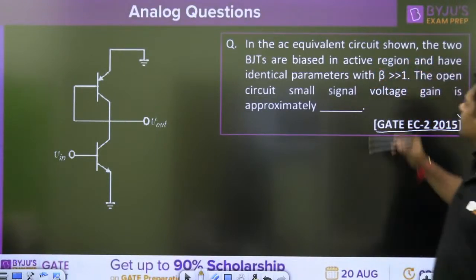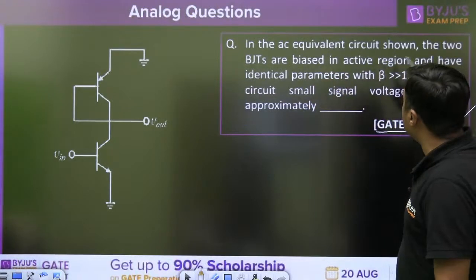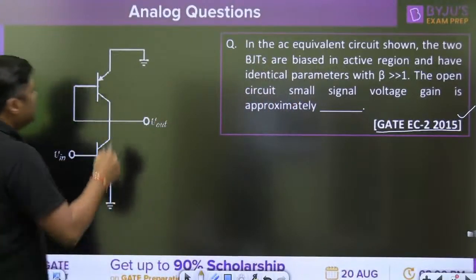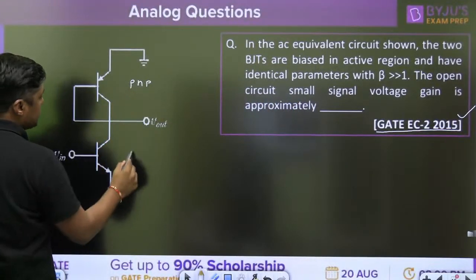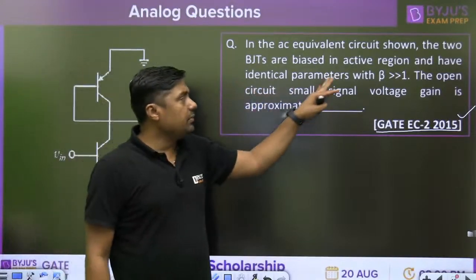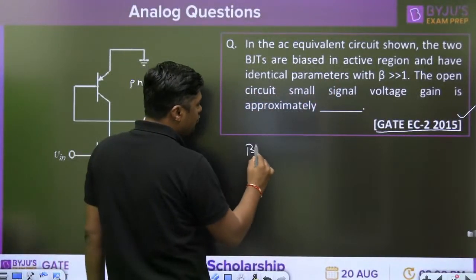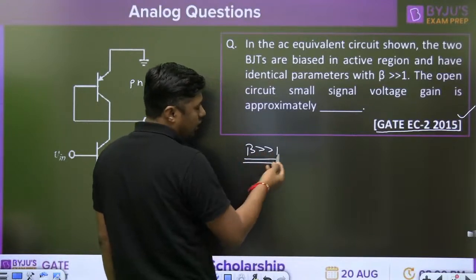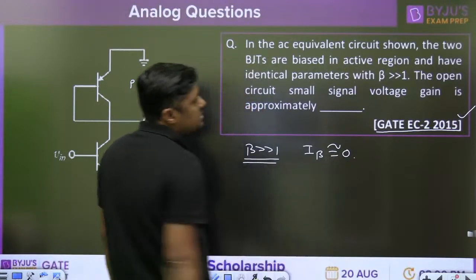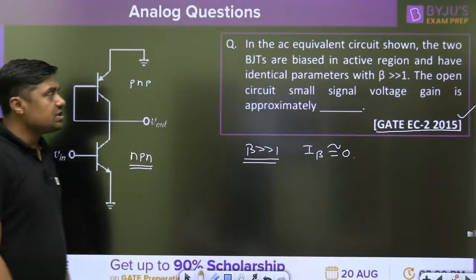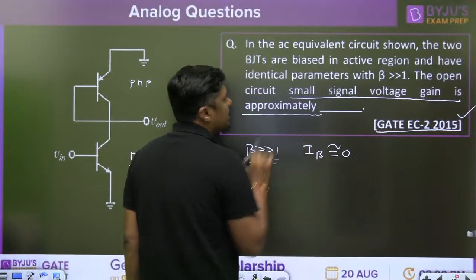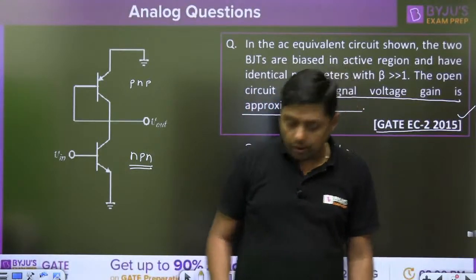In the AC equivalent circuit, the two BJTs are biased in the active region. Let this BJT be in the active region. This is the PNP. This is NPN. They have identical parameters with beta very much greater than 1. Beta is very large compared to 1, and that's why we can neglect the base current. Base current is 0. The open circuit small signal voltage gain is approximately what? What is the answer?